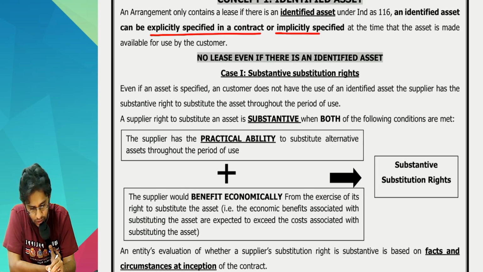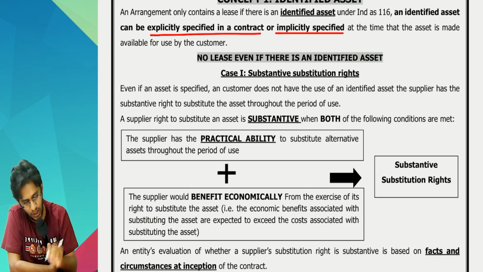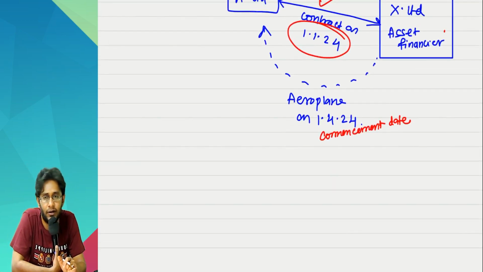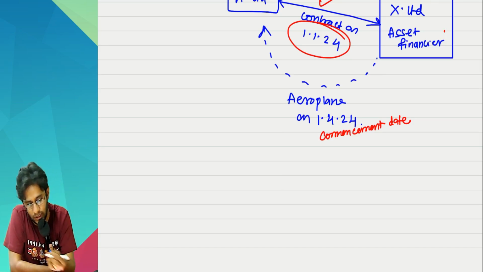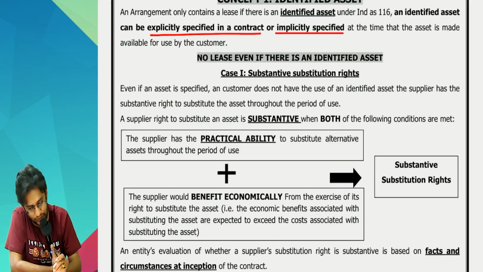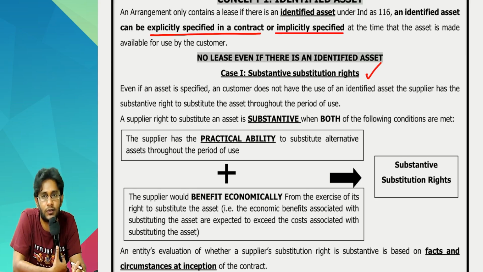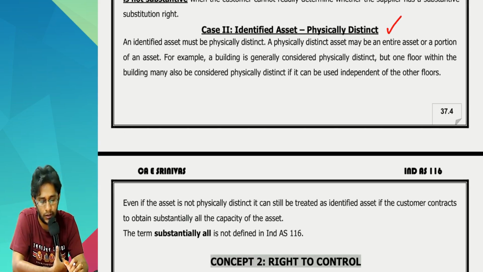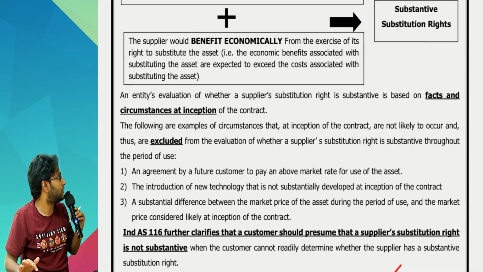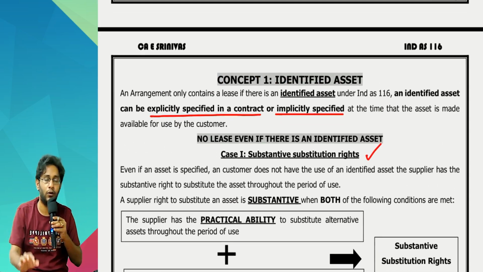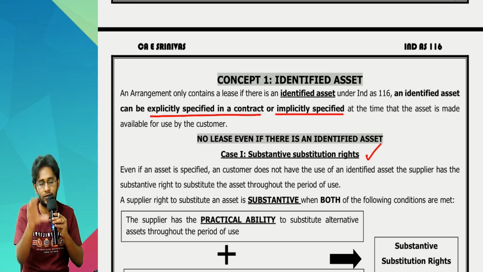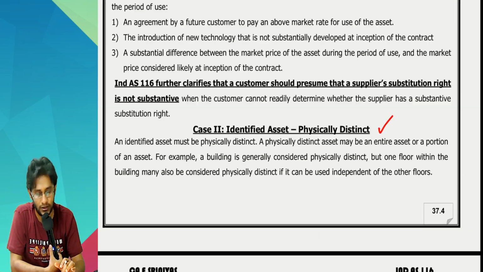Explicitly specified or implicitly specified. Next, suppose, sir, in a particular contract an asset is identified. Even then, it may not be a lease because of 2 aspects. One, because of substantive substitution rights of the supplier. The other one is the physically distinct point. If you fail these 2 points, then even though the asset details are written or the asset is identified, still there is no lease contract for you. So what are these 2 cases? Let us see.